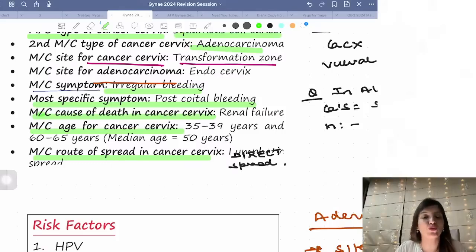The most common route of spread in cancer cervix is direct spread. Please change your answers from lymphatic spread to direct spread, right? So if they ask you what is the most common route of spread in cancer cervix, I have made you write in one touch it is lymphatic spread, but this answer has changed and it is direct spread, right?